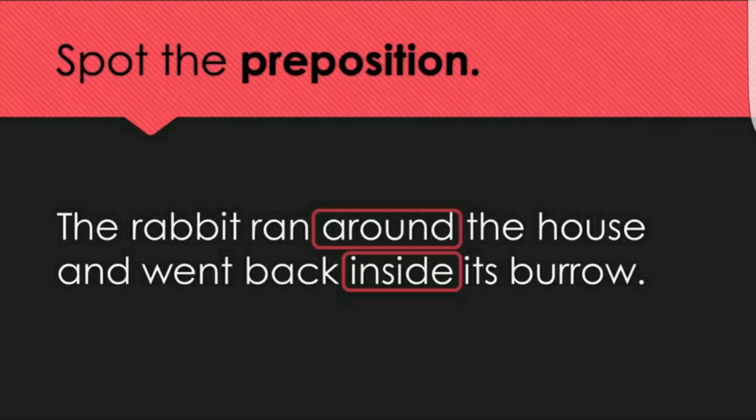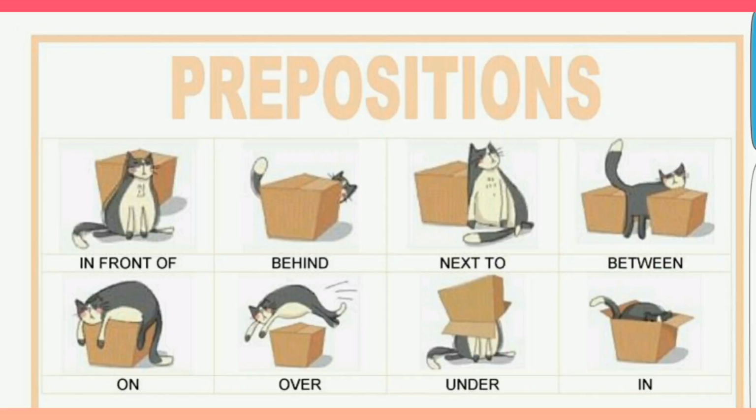The rabbit ran around the house and went back inside its burrow. In this sentence, around and inside are prepositions as they are showing direction. Other prepositions include in front of, behind, next to, between, on, over, under, and in.